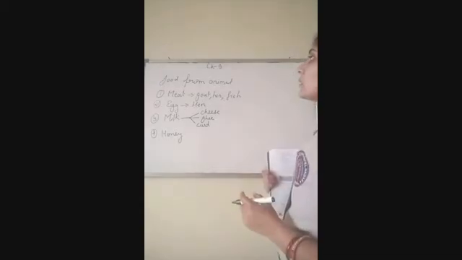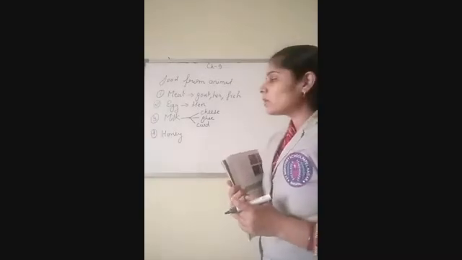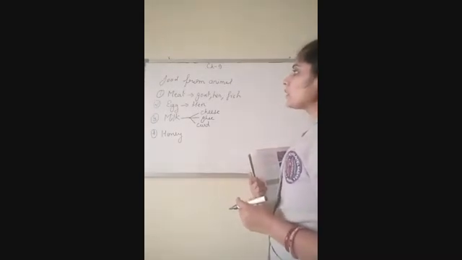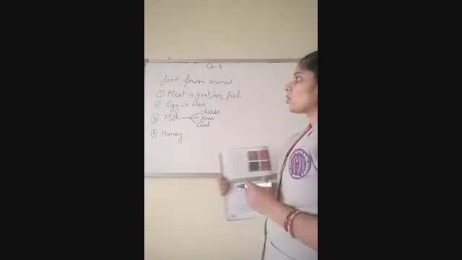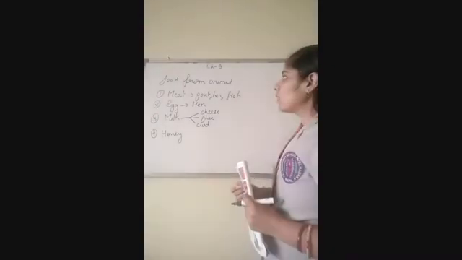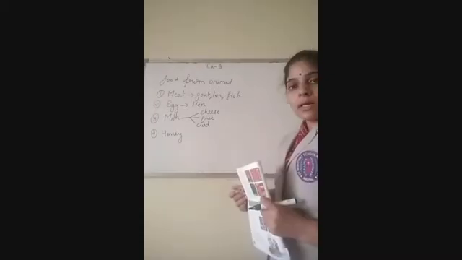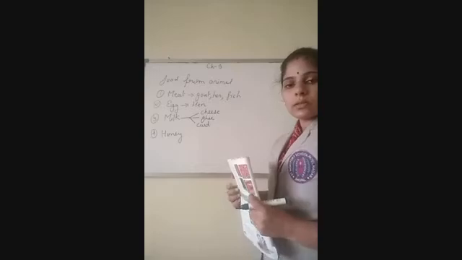So how does this food of animal reach our table? Firstly we'll see a video which is related to this topic, that is, what are the foods which are obtained from the animal. Please see the video and then we'll continue with our topic.